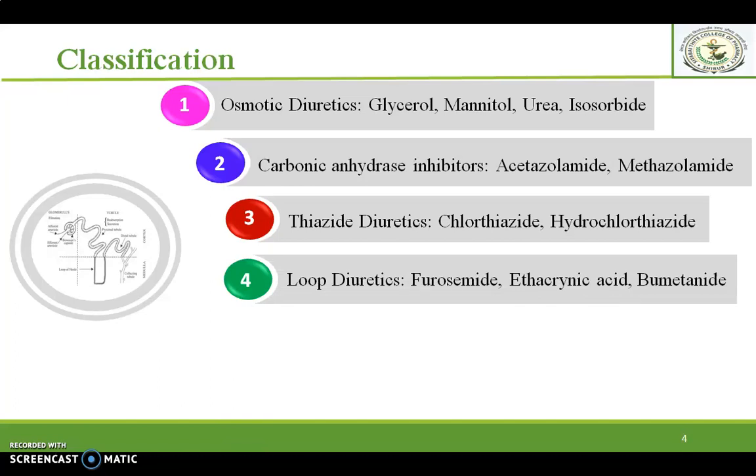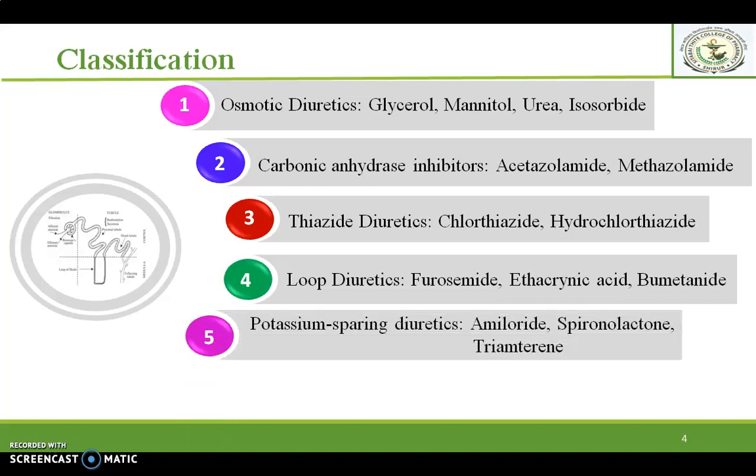It is also called high ceiling diuretics. Examples are furosemide, ethacrynic acid, bumetanide. From these, ethacrynic acid is an example of a non-sulfonamide. Fifth class is potassium sparing diuretics. Examples are amiloride, spironolactone, triamterene.